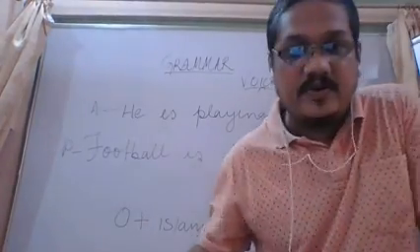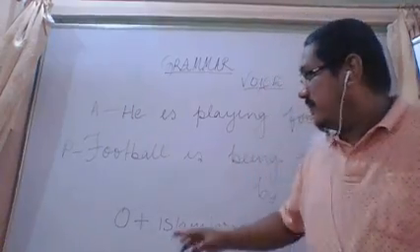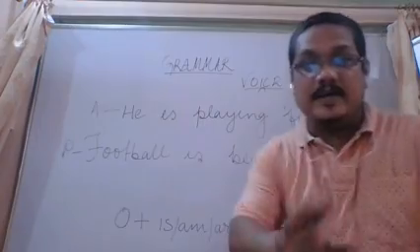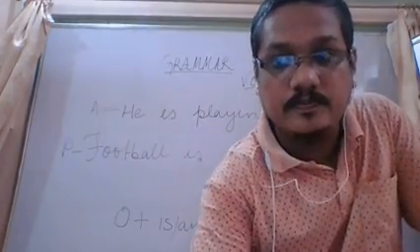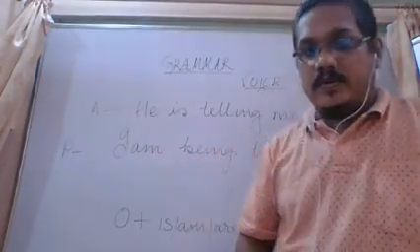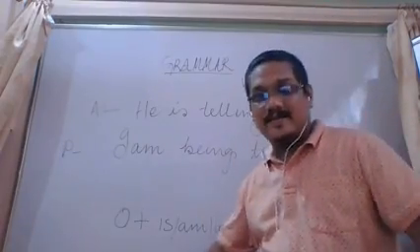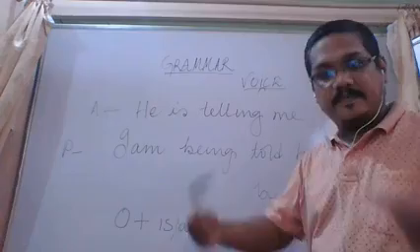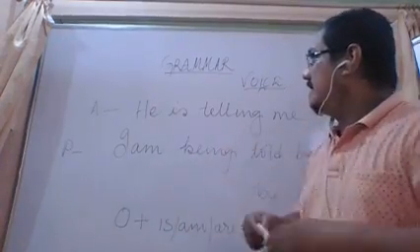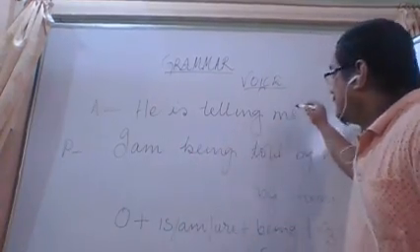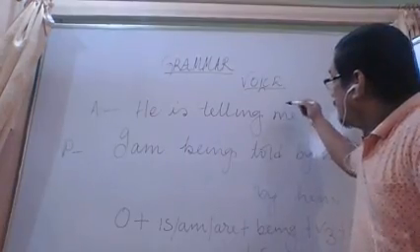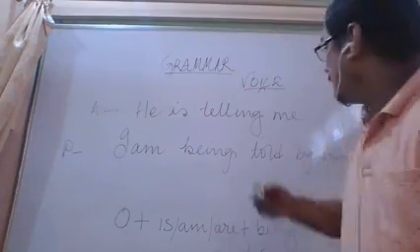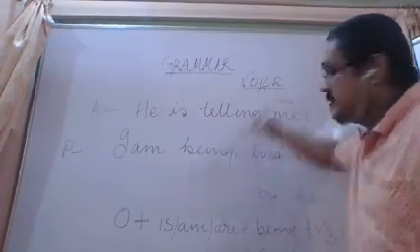If you don't understand, I'm going to write another sentence where we will use am and are. Okay, let us try this one also. So here you see, I have written a sentence, that is he is telling me something. He is telling me, not you. So here the object is in objective form, of course, but the person is first person.